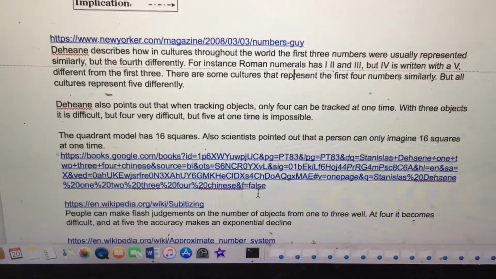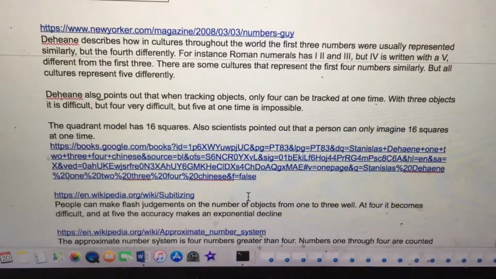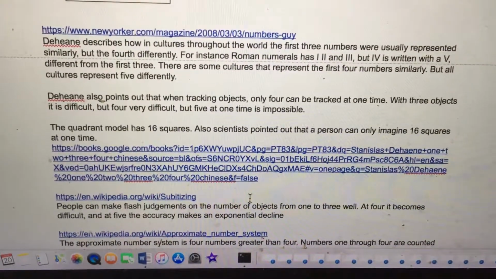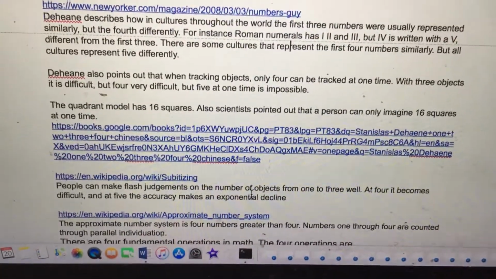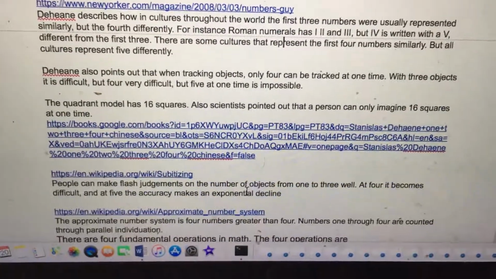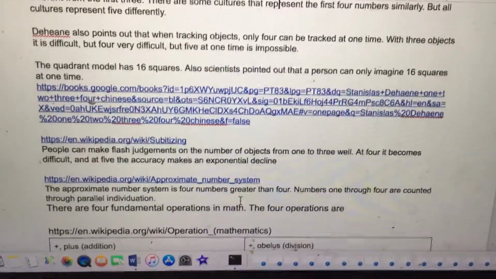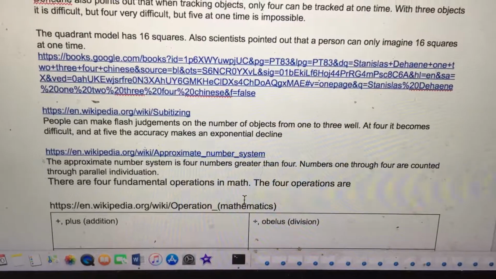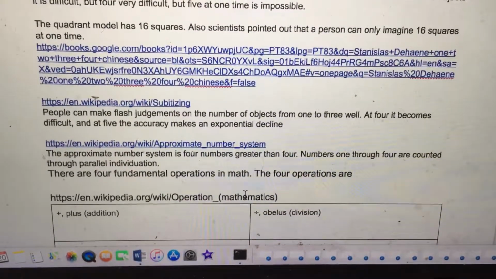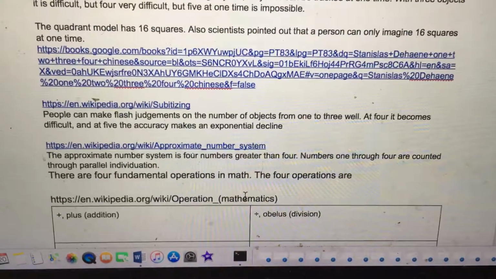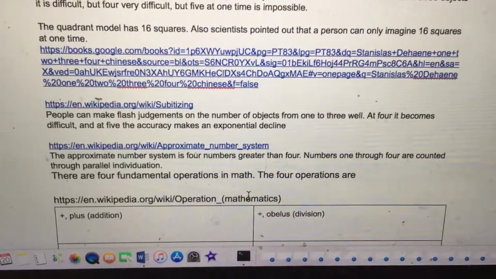Dehaene also points out that when tracking objects, only 4 can be tracked at one time. With 3 objects is difficult, but 4 very difficult. But 5 at one time is impossible. The quadrant model has 16 squares. Also, scientists pointed out that a person can only imagine 16 squares at one time. People can make flash judgments on the number of objects from 1 to 3 well. At 4 it becomes difficult, and at 5 the accuracy makes an exponential decline. 4th is always different, 5th is always ultra transcendent.